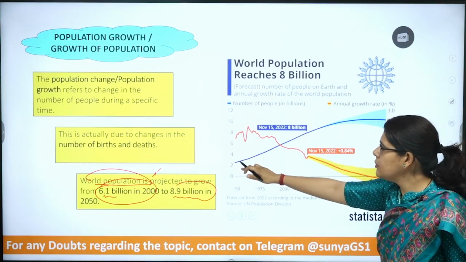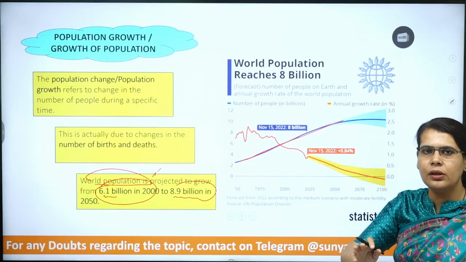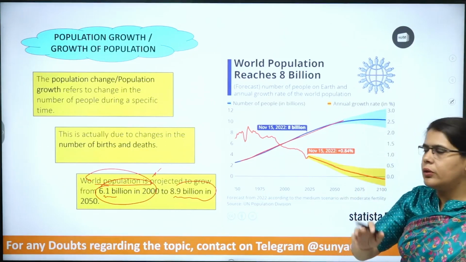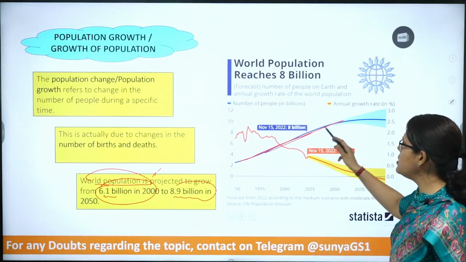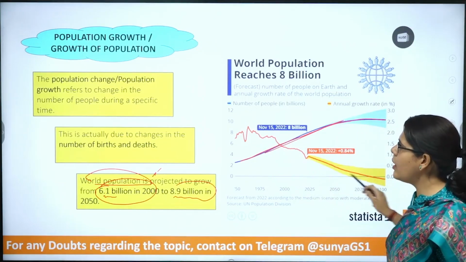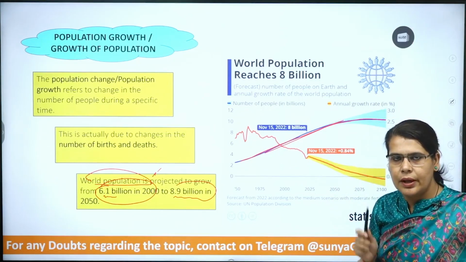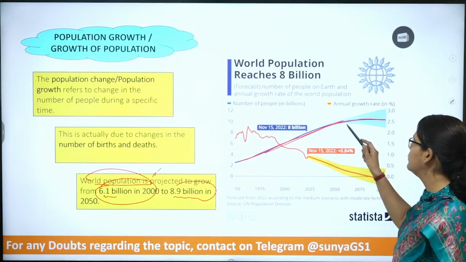So this blue line, this is indicating, do not draw it, just listen to me first of all. Okay. Then you can draw that. So this is the particular line in this particular graph which is showcasing number of people in billions.